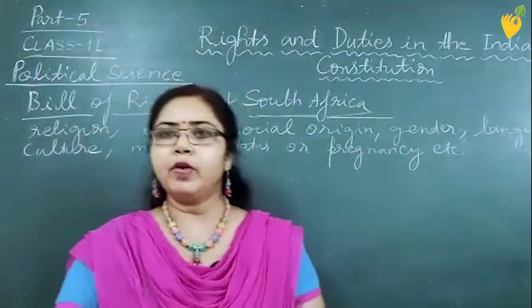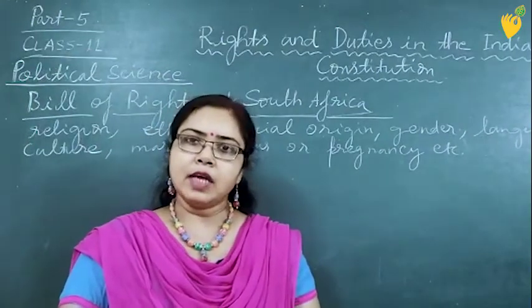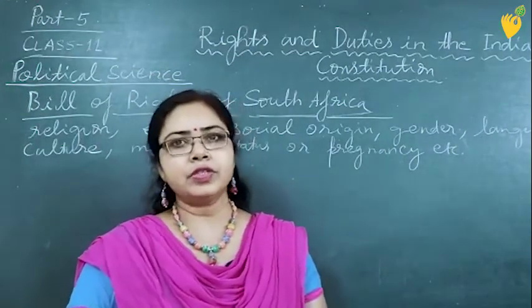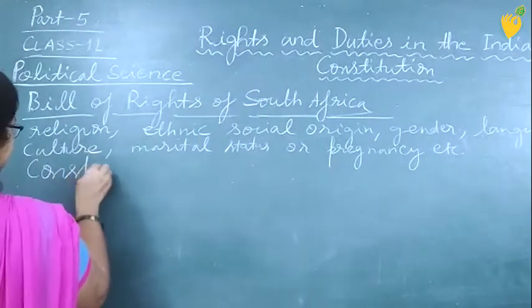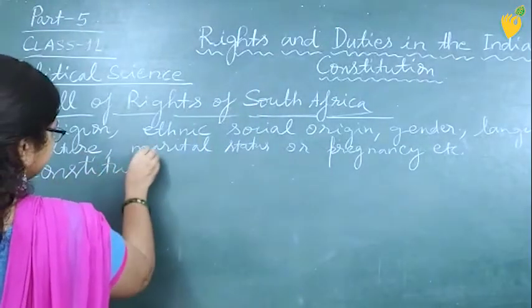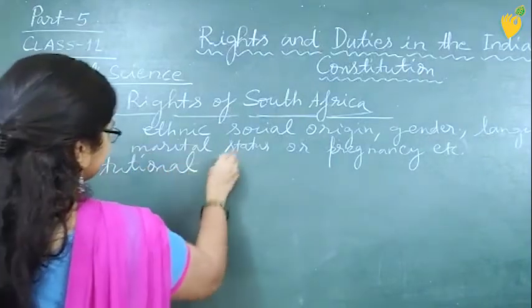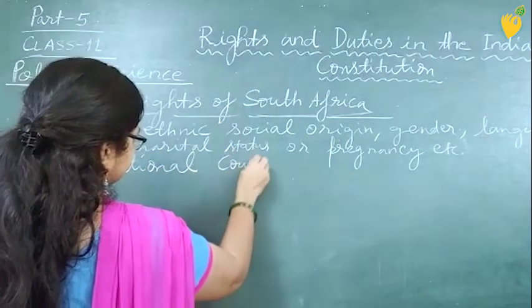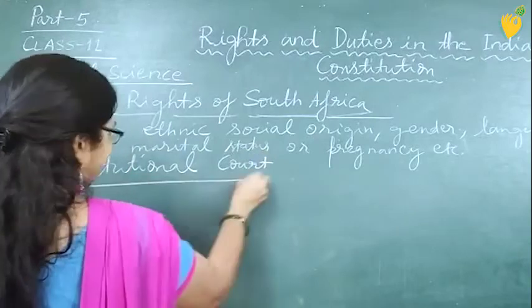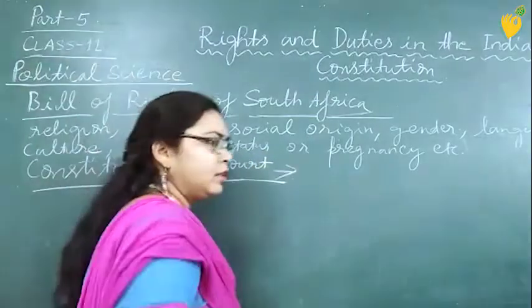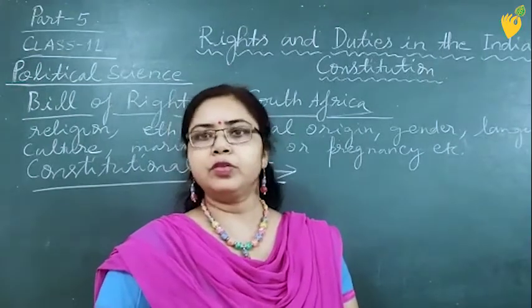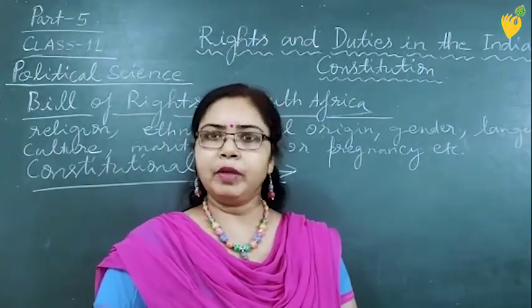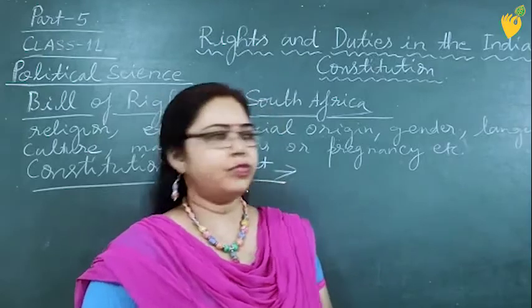And the most important thing is that in South Africa there is a constitutional court also, which enforces the fundamental rights which have been given to the African people through their constitution.